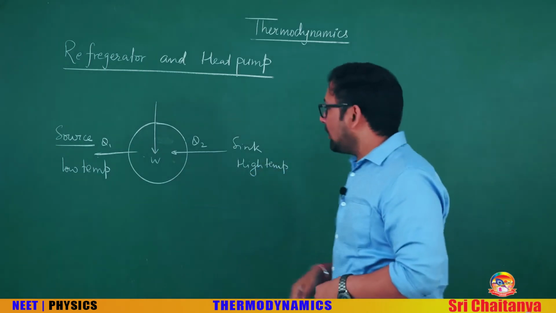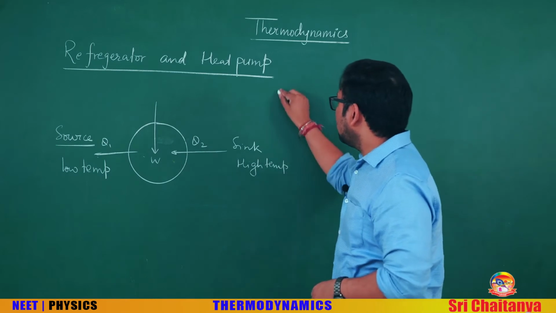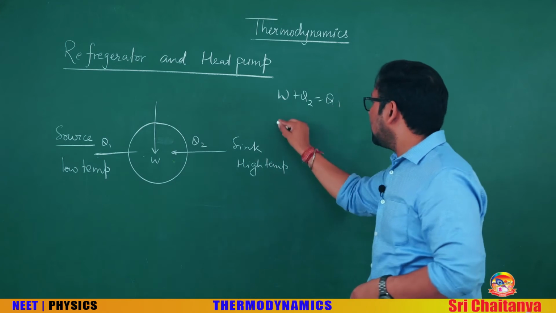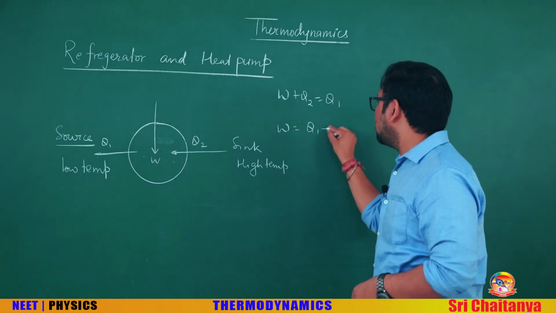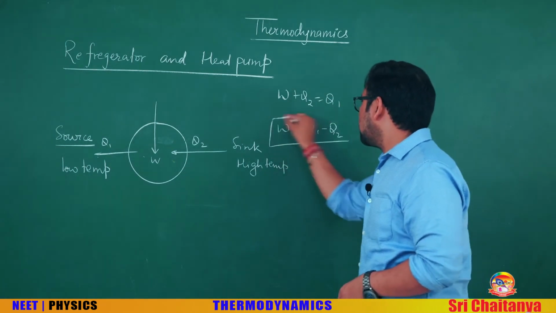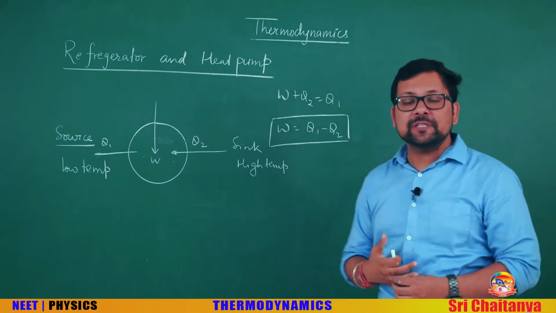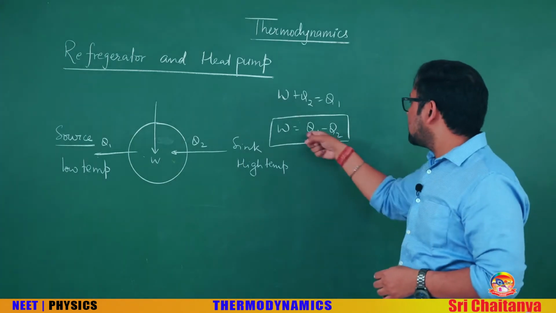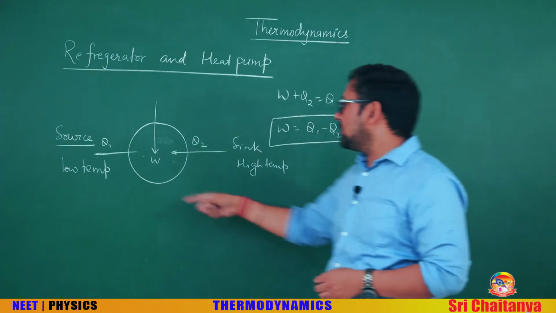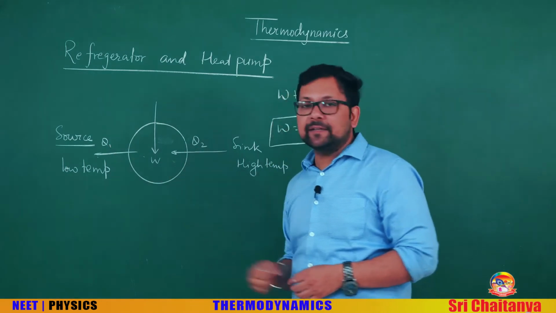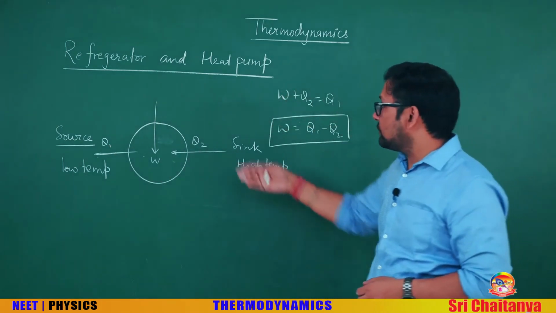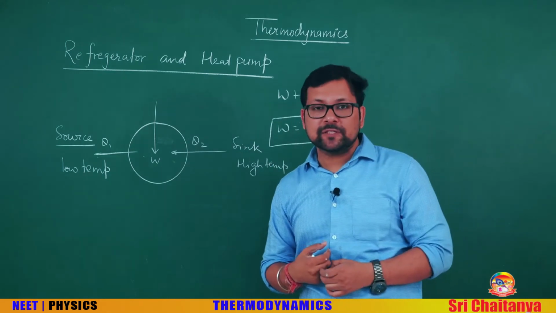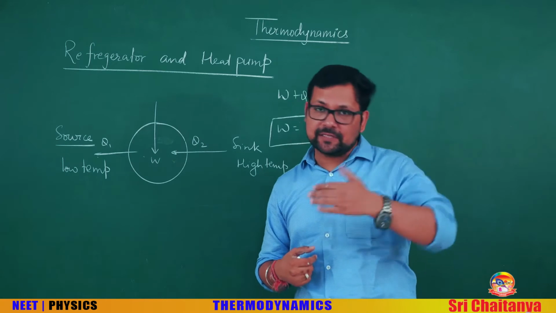Okay. Again, from the arrow diagram, you can see W plus Q2 is Q1, and W is Q1 minus Q2. It is the same formula that we have used in heat engine, but there is a change. See, in this Q1 minus Q2, Q1 is the lesser heat, Q2 is the greater heat. So this is negative. Obviously work is being done on the system. The work in heat engine was positive. This is the negative work, work on the system.